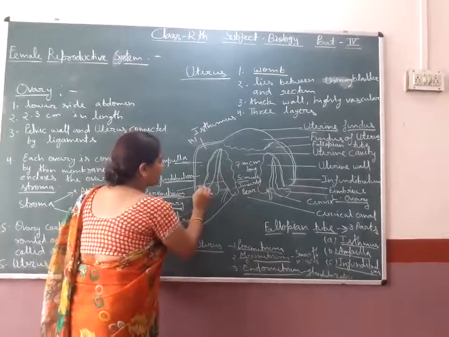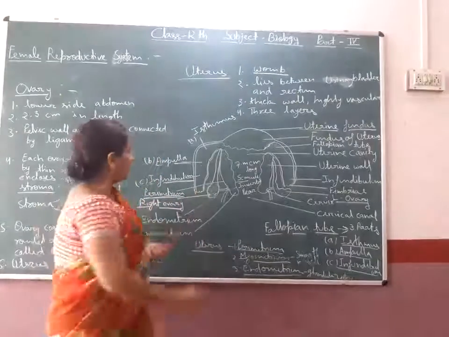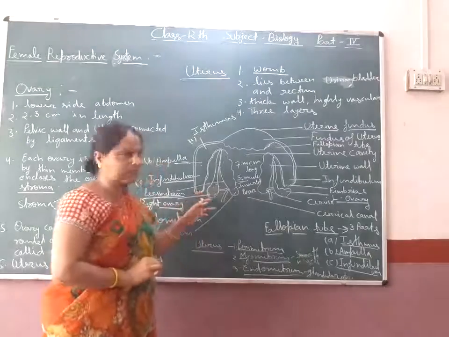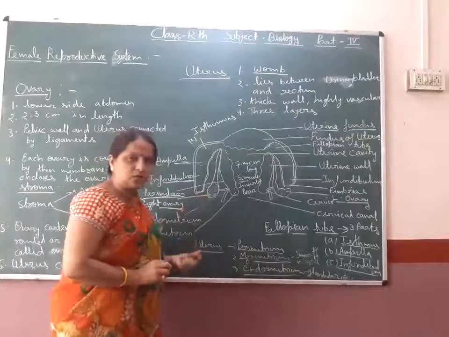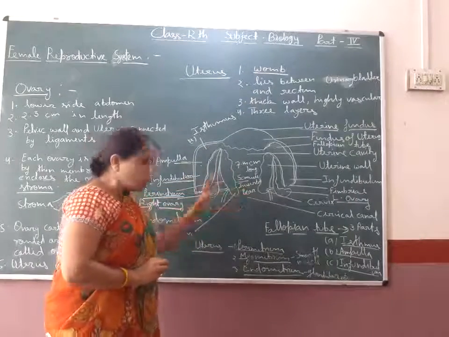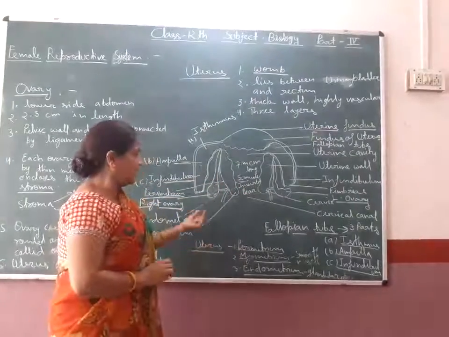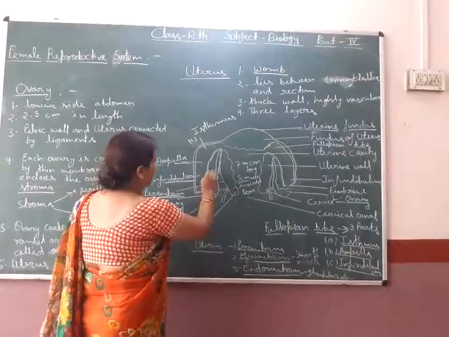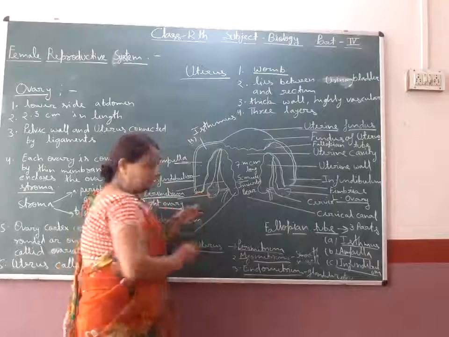Why is this structure present here? In biology, every structure in your body has some specific importance.